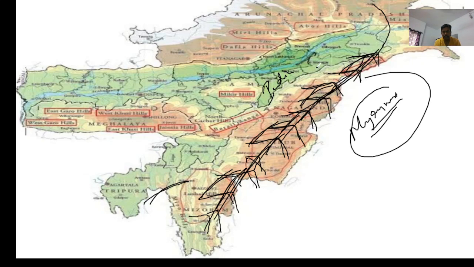Here there was a river which was flowing, whose name was Indo-China River. After the drying up of Indo-China, the sediments got folded into such fold mountains which are known as Patkai Bum, Naga Hills, Manipur Hills, Mizo Hills, Tripura Hills.